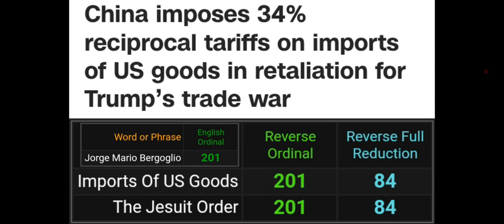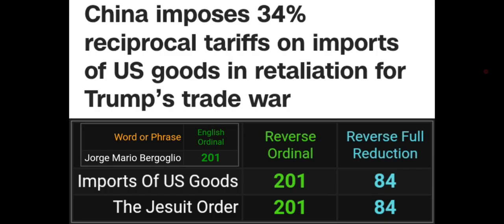China imposes 34% reciprocal tariffs on imports of U.S. goods. Imports of U.S. goods, 201.84, like the Jesuit order. That 201, that big number with the Jesuit Pope, Jorge Mario Bergoglio equals 201. That's the Pope's full name. He lives in suite number 201 at the Domus Sanctae Marthae, which equals 201. Ignatius of Loyola equals 201. That's the founder of the Jesuit order. Catholic Pope equals 201. The Georgia Guidestones went down 201 days from the Pope's birthday.